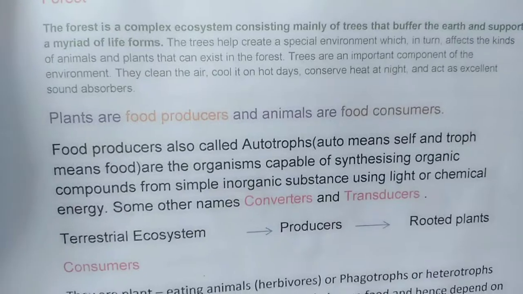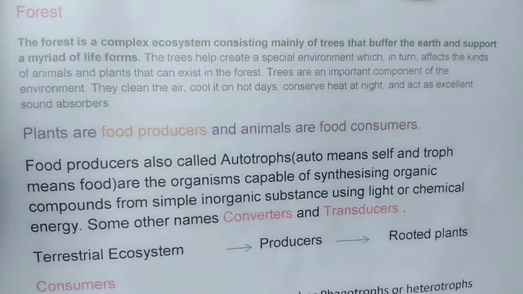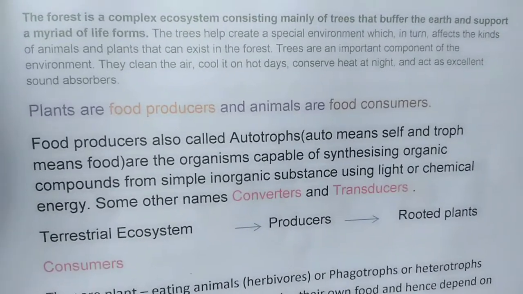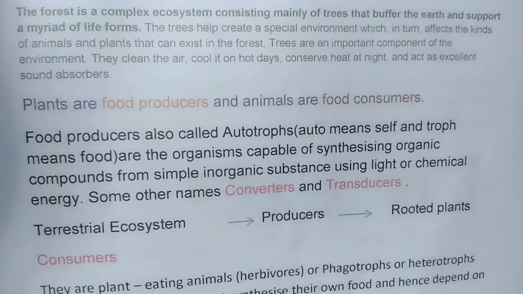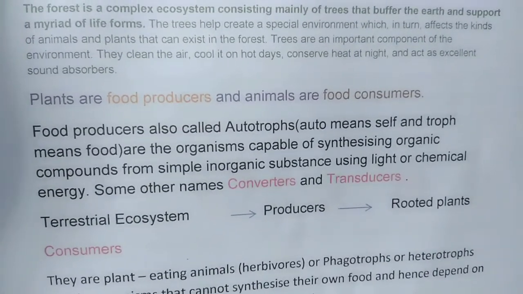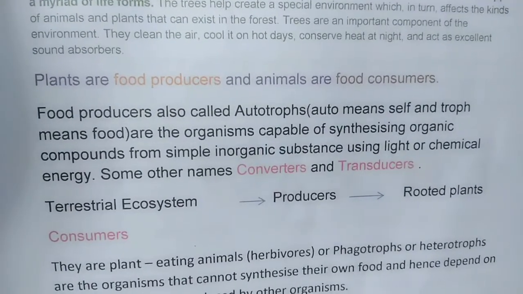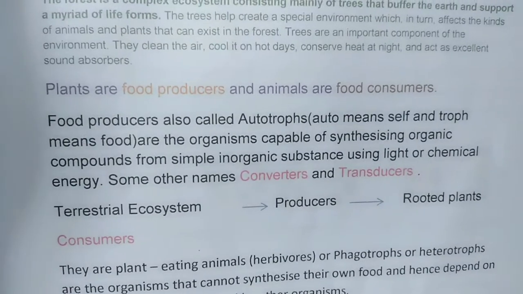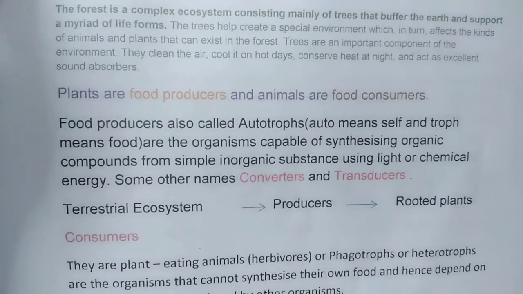Forests, terrestrial. The forest is a complex ecosystem consisting mainly of trees that buffer the earth and support a myriad of life forms. The trees help create a special environment which in turn affects the kinds of animals and plants that can exist in the forest. Trees are an important component of the environment. They clean the air, cool it on hot days, conserve heat at night, and act as excellent sound absorbers.